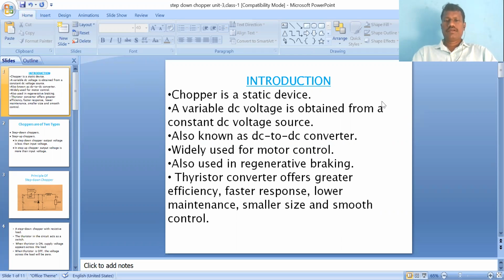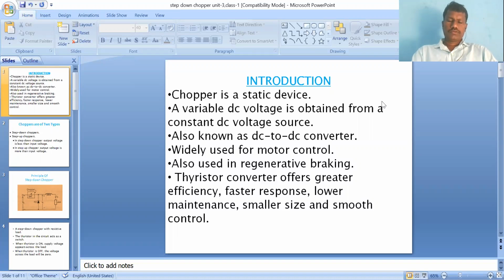In the previous class we already discussed the rectifier. Rectifier means it converts AC to DC, and the chopper is another converter of power electronics. So it is called a DC to DC converter. By giving fixed DC as input, we are getting variable DC voltage. That's why it is also called a DC to DC converter.